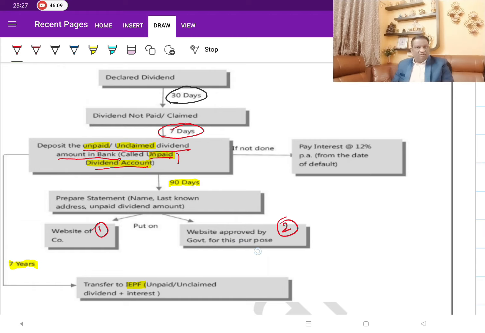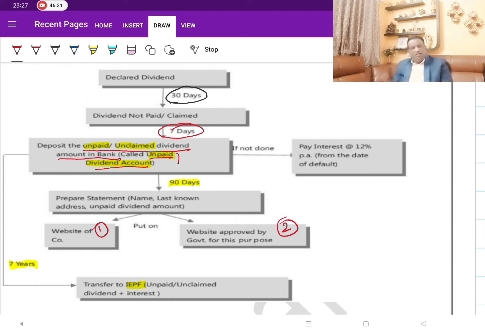There is a dedicated website where you can track all the details through PAN number and certain other numbers. There is a procedure, but let's not get into the practical side of it. So they are supposed to keep these details of the unpaid dividend account in two places: their own website and the government website, which is dedicated for this purpose.